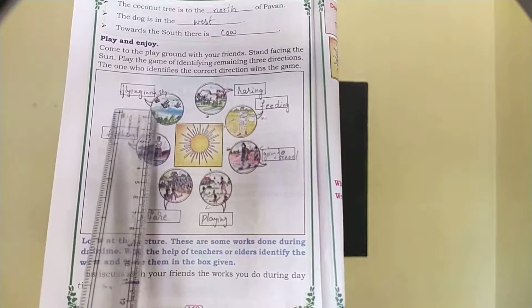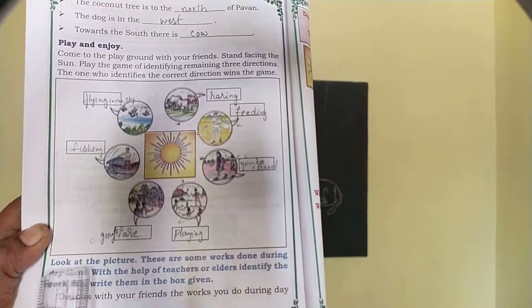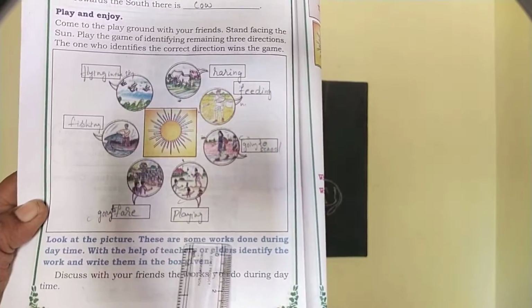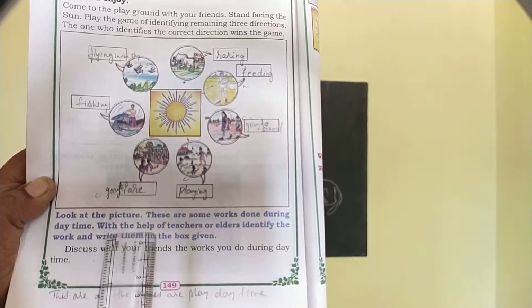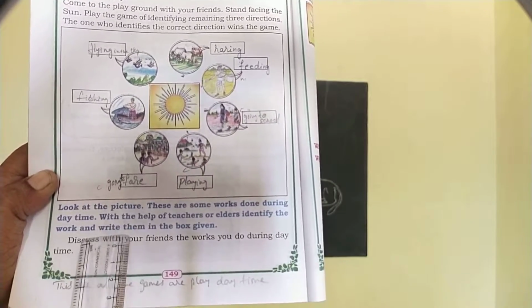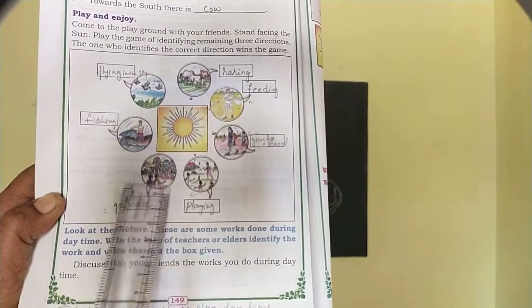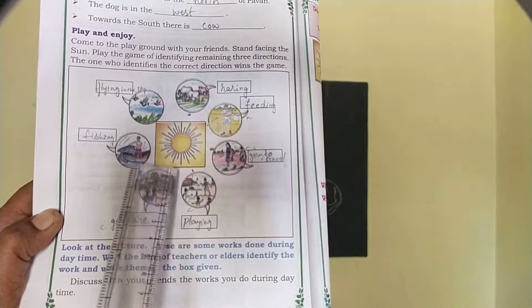Fishing here. See here children, look at the picture. These are some works done during the day with the help of your teacher and elders. Identify the work and write them in the box given. All these games are played in the daytime.